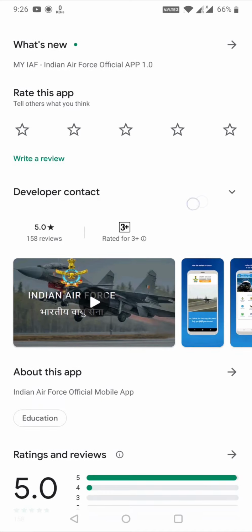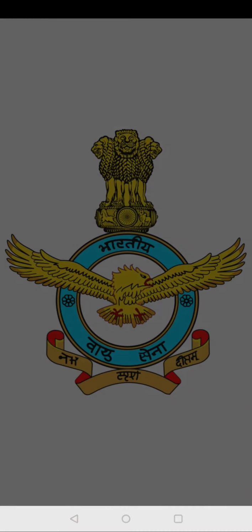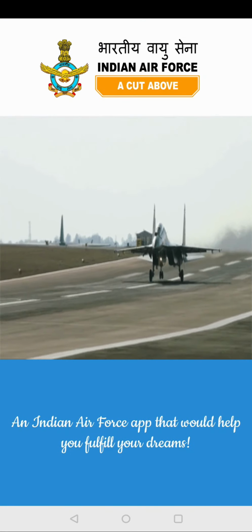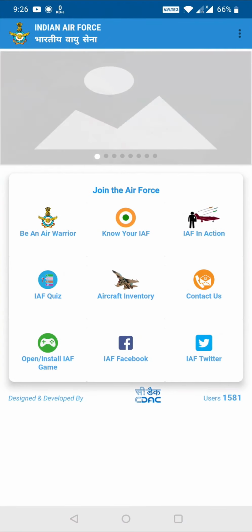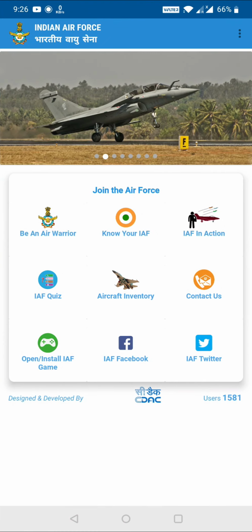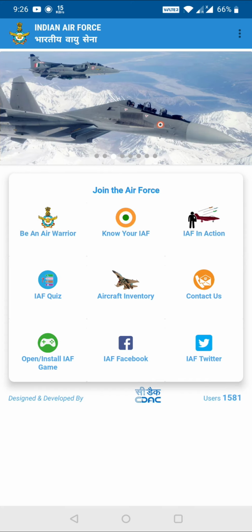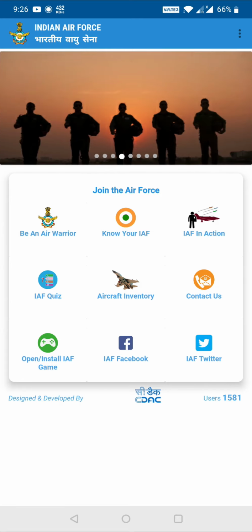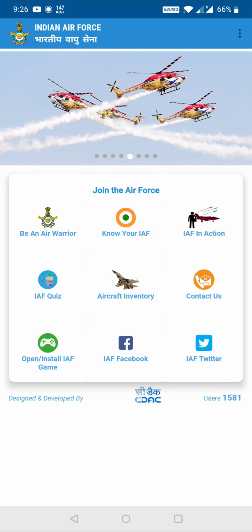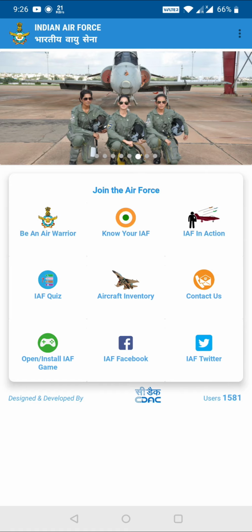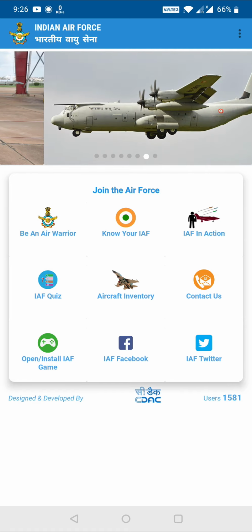So I am going to open the app, and it opens like this, with the Indian Air Force logo and an aircraft. They have shown a small video, and then after that you can see a lot of options. We'll see one by one what the other options are. First, be an air warrior. In this you will get the selection procedure and the procedures to get selected as an officer as well as an airman. That is option number one. I'll come back to option number one after some time.